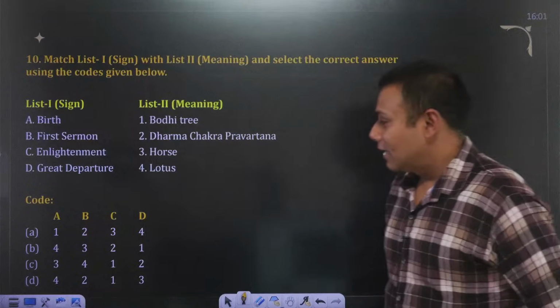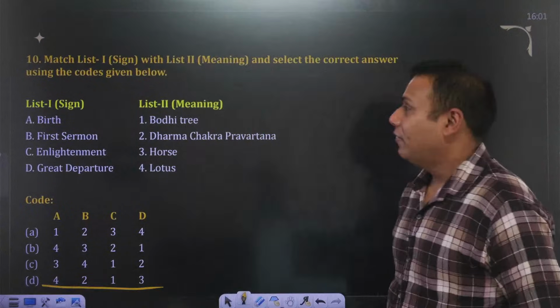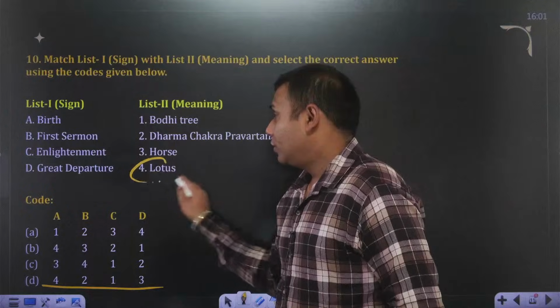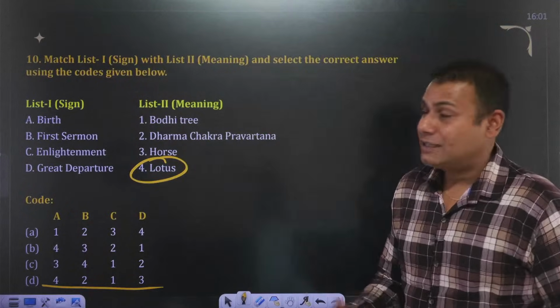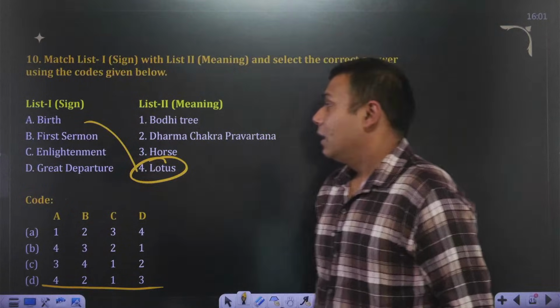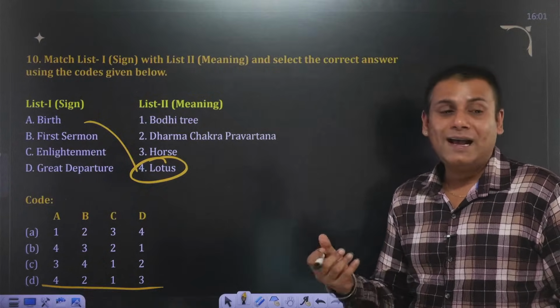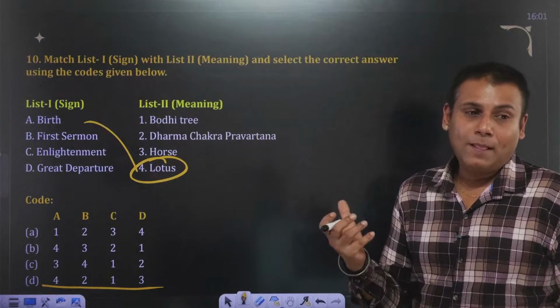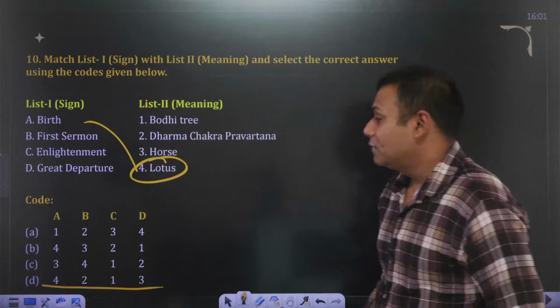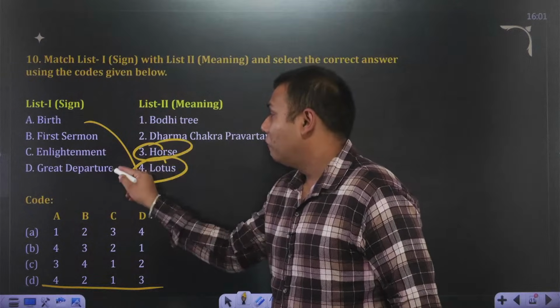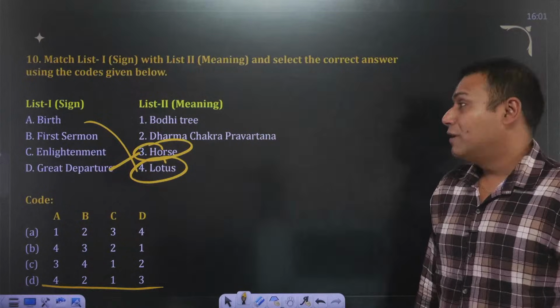Yes, perfect answer. Answer to this question is 4213. Okay. Lotus specifically means Lalit and it symbolizes birth of Buddha. Then the great departure or the renunciation, which is also referred as Mahabhinishkraman. Okay. So Mahabhinishkraman, it is specified by horse. So fourth is 3. First sermon.